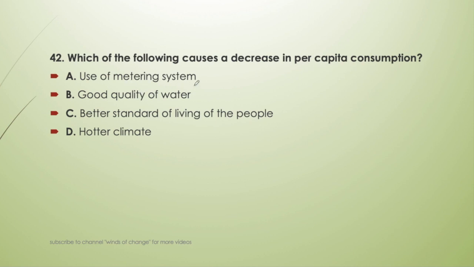If we use the metering system, obviously it will decrease the per capita consumption because there will be lesser possibility of losses. Good quality of water will increase the per capita consumption, better standard of living will also increase, and hotter climate, obviously it will increase.